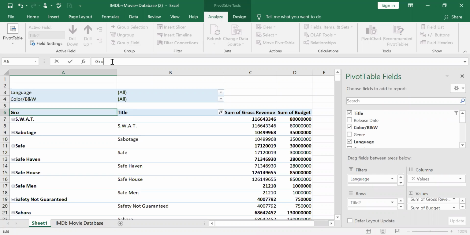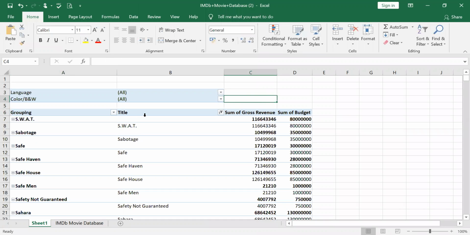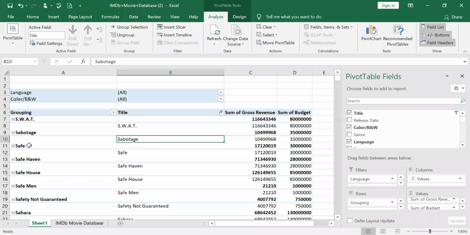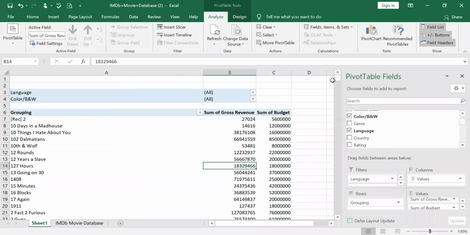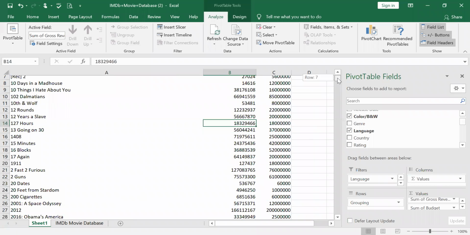You can switch on grouping. So this is the original title that you had, and this is the grouping. Now I just remove the title from here, and I have all this. See, again it resumed back.